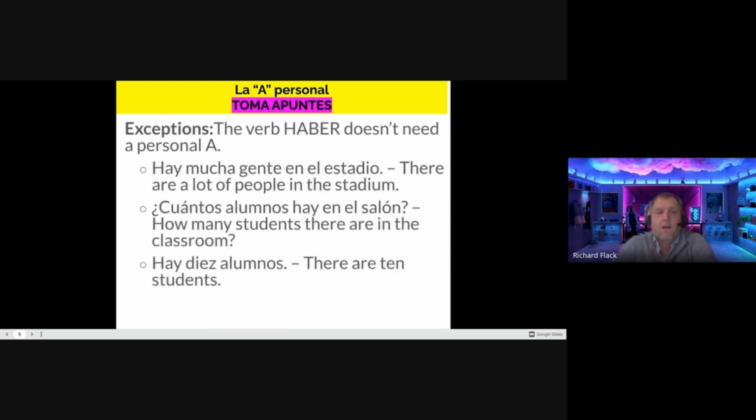The verb haber, when we're using it for our "to be" verb, also does not need the personal a. Hay mucha gente en el estadio. There are a lot of people in the stadium. So here we have gente, those are people, but no dice a gente, right? We don't need it. ¿Cuántos alumnos hay en el salón? How many students are there in the classroom? We don't need the personal a. Hay 10 alumnos. There are 10 students. No personal a. So the verb tener and the verb haber in general do not need the personal a.